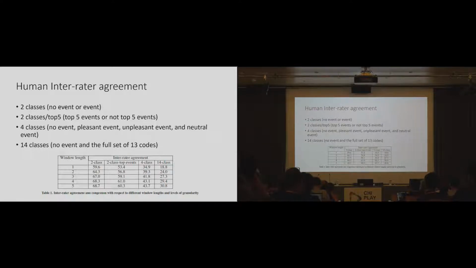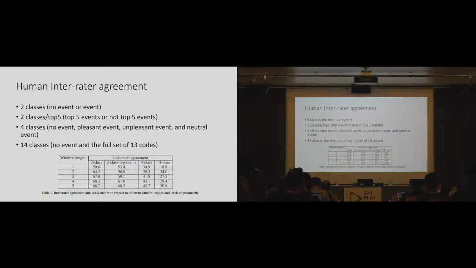As I told, each video has been annotated by 2 annotators, so we calculate their human agreement for each video, and as you can see, the human agreement decreases with more fine-grained classes. So, for example, you can see 14 classes is not very reliable.